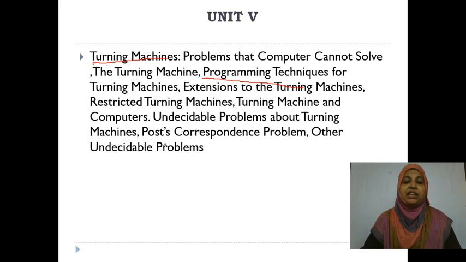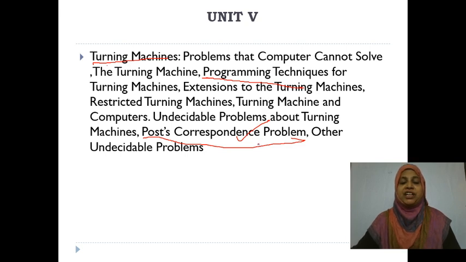Here mostly the post correspondence problem is there. Post correspondence problem is a very important problem, right? Here you are going to check whether two languages are equivalent or not by using this post correspondence problem, right? In Turing machines, what type of problems are going to be solved by using Turing machines, what are the various types of Turing machines, what are the various types of programming techniques to construct the Turing machines. All those things are going to be covered in the fifth unit, right?